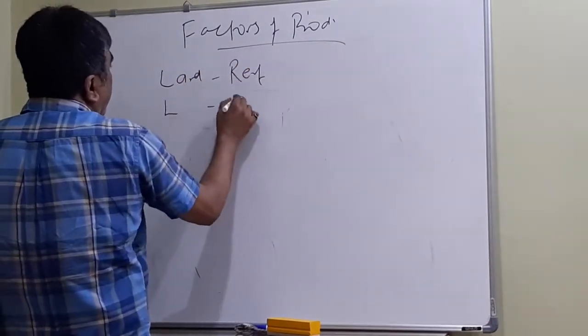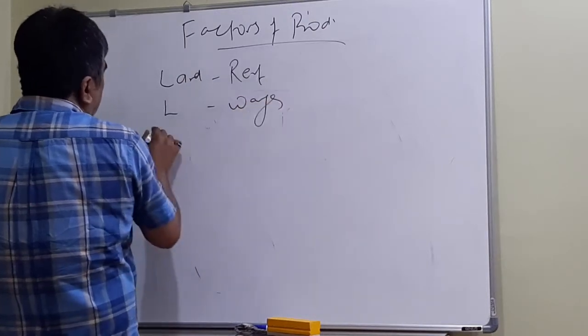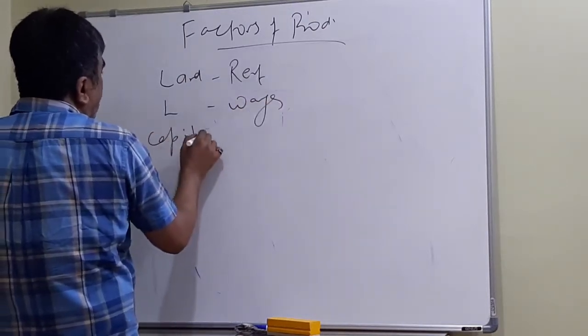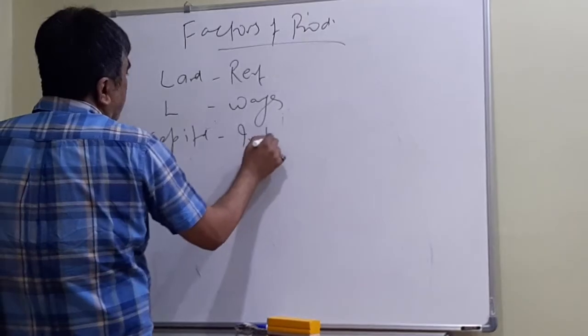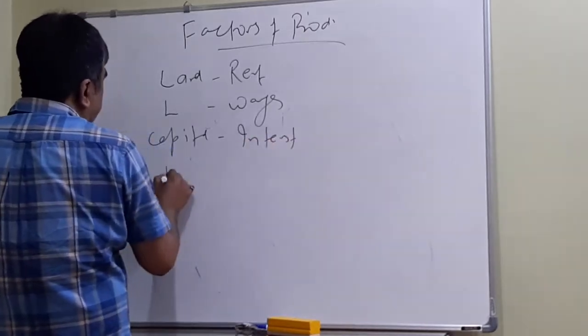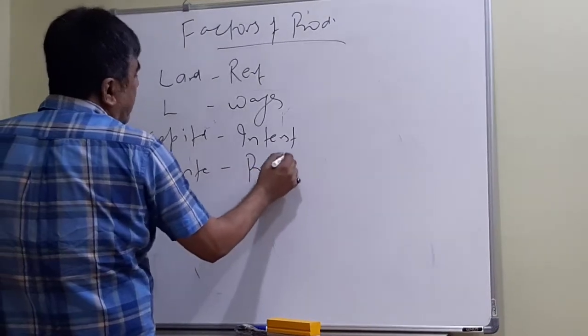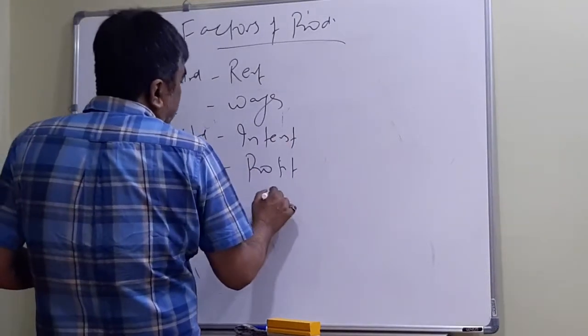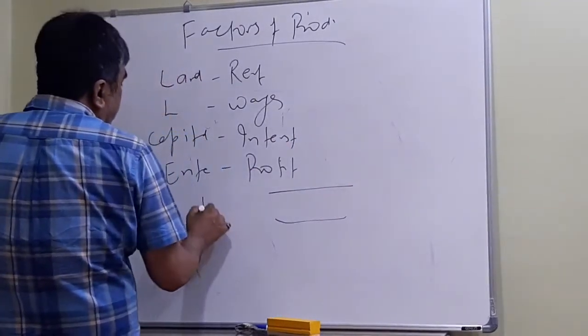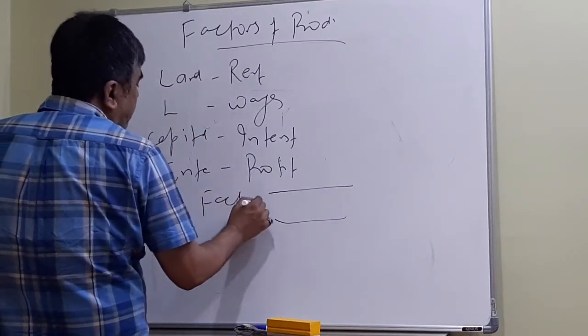To the labor, we pay wages. For capital, we pay interest. And to the entrepreneur, we pay profit. Now the product is ready. This is known as factor cost.